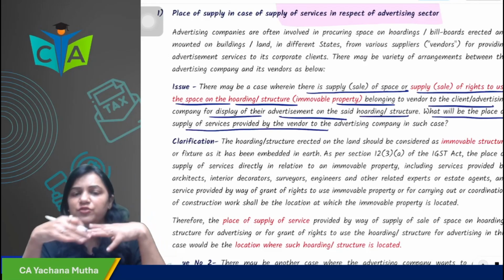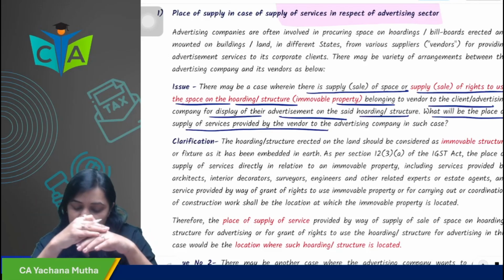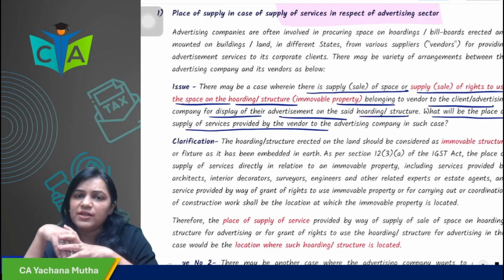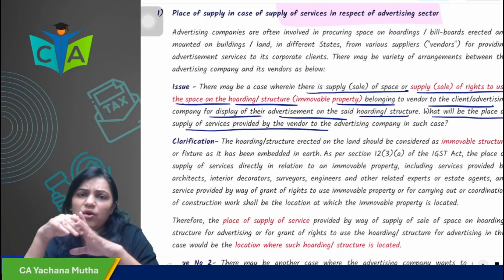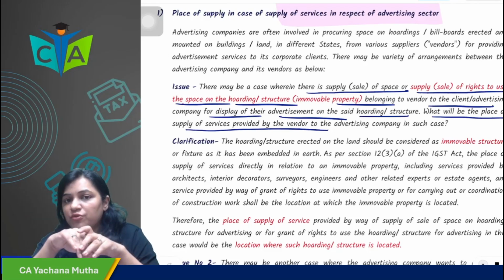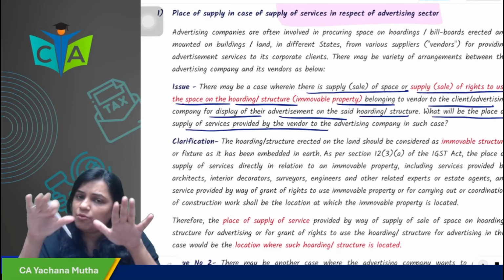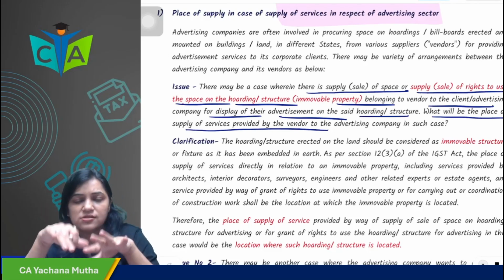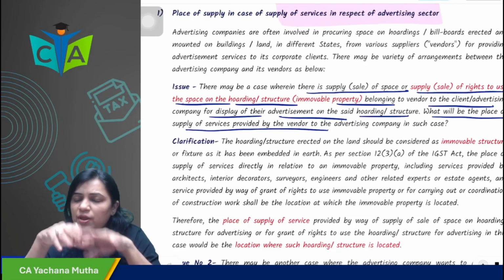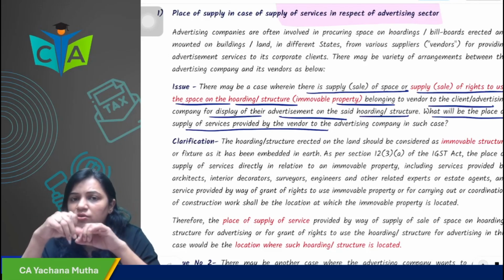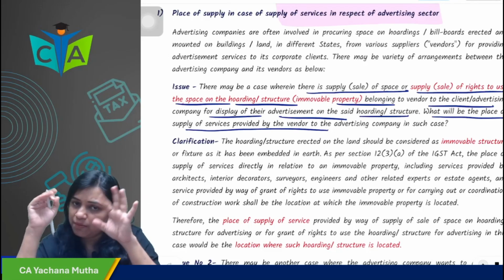The hoarding structures are immovable property. What is the place of supply in case of immovable property? The location where the property is located. So the place of supply would be where the hoarding structure is located.